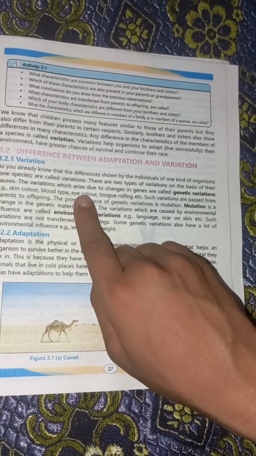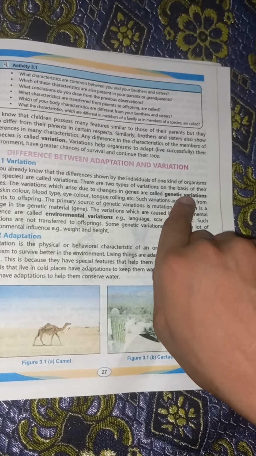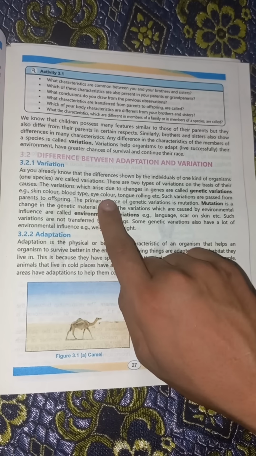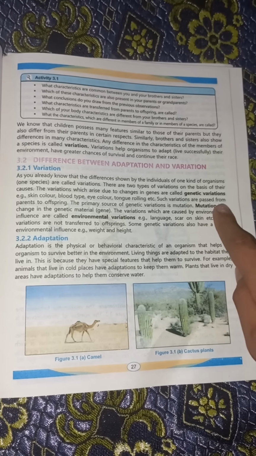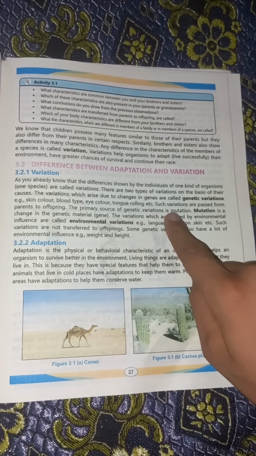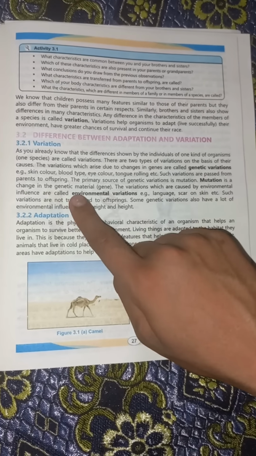The variations which arise due to changes in genes are called genetic variations. Example: skin color, blood type, eye color, tongue rolling, etc. Such variations are passed from parents to offspring. The primary source of genetic variations is mutation. Mutation is a change in the genetic material, the gene.